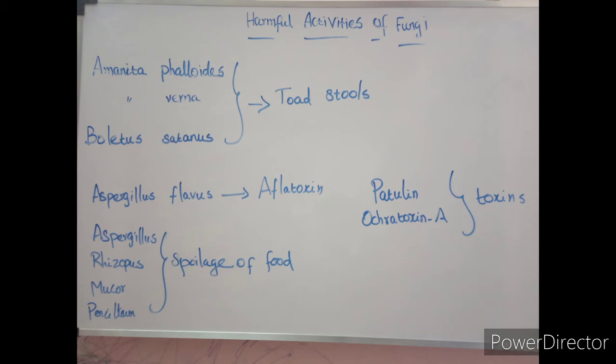Aspergillus flavus is a fungus that produces a toxic substance called aflatoxin. That is carcinogenic. Carcinogenic means it can cause cancer.